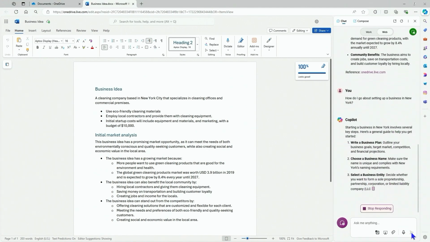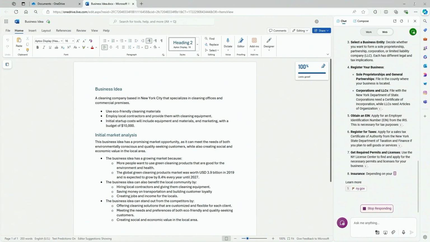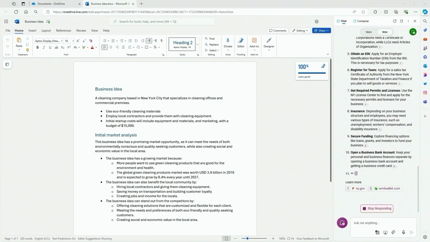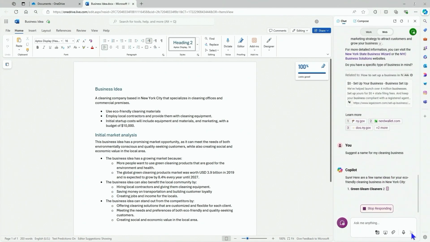So now I want to find out, well, it's about a business idea. How do I open up a business in New York City? That's what we want to do, right? So here's all of the steps that I would have to take. This is all relevant to my document, and this conversation is ongoing.